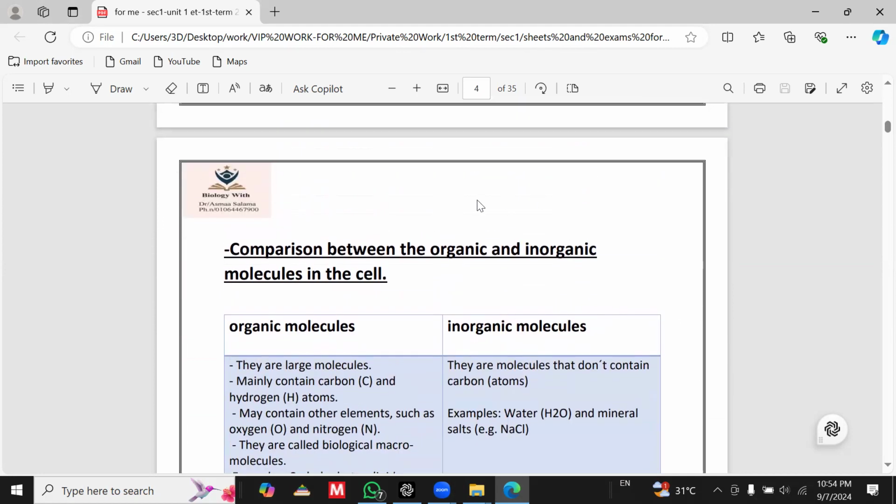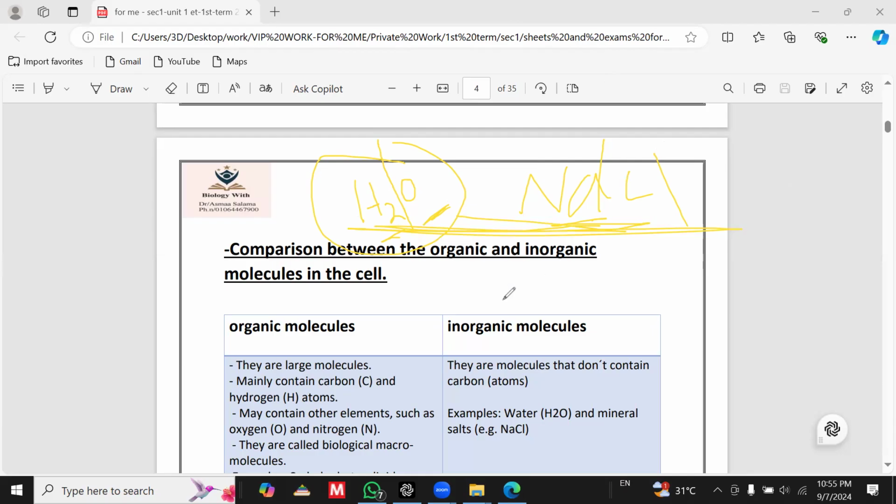What is the structure of the molecule? Any molecule, for your knowledge, consists of many atoms, okay? For example, we have H2O, water molecule, H2O. This molecule consists of two types of atoms, which are hydrogen and oxygen. Okay, and if we have another molecule such as NaCl, which is sodium chloride, a salt, it consists of sodium and chloride. So by studying the structure of the molecule, we can differentiate between the organic and inorganic molecules.